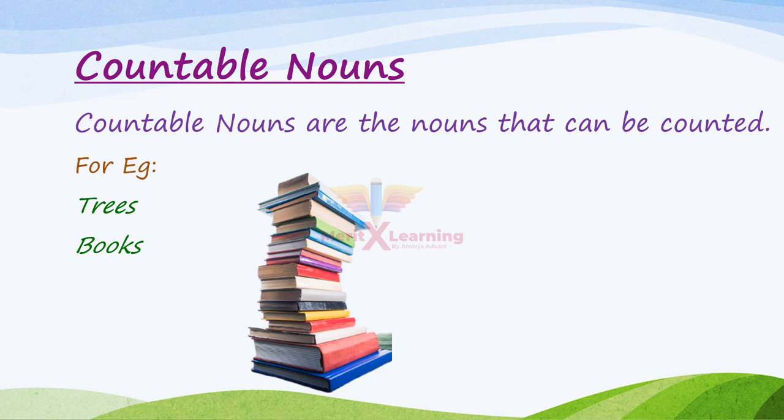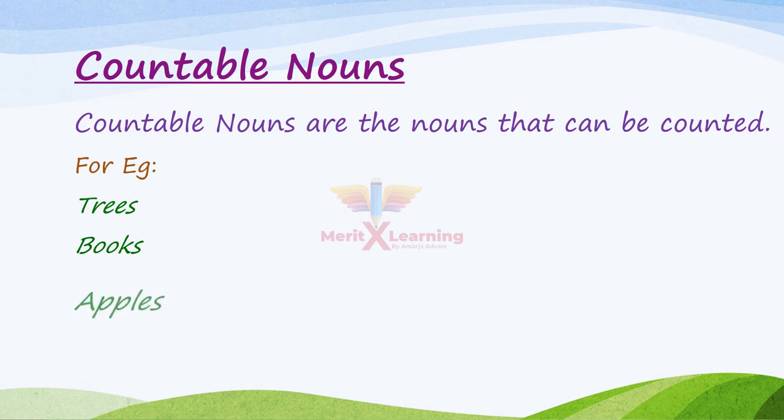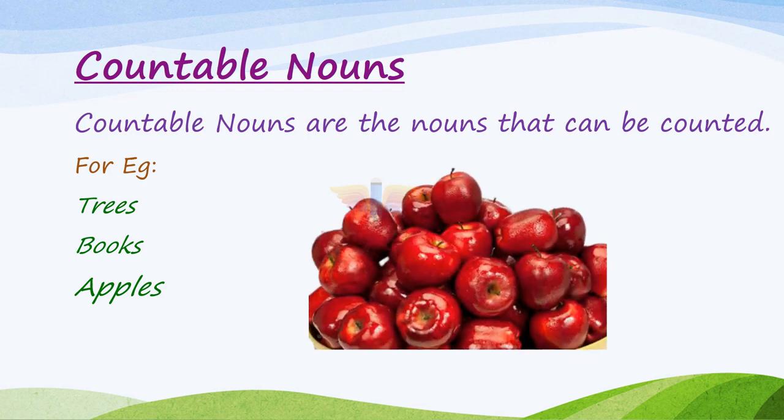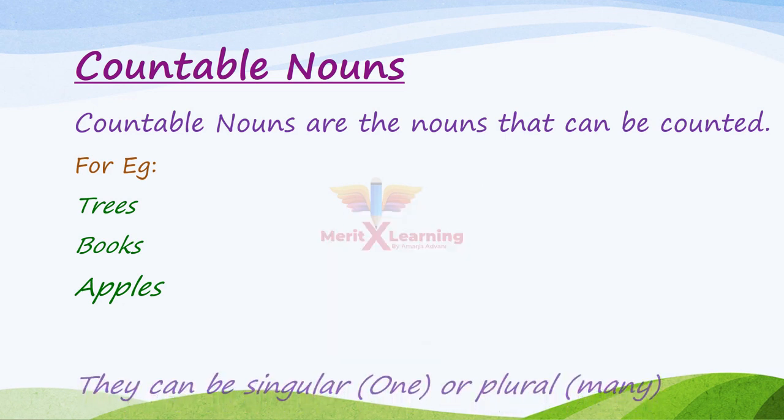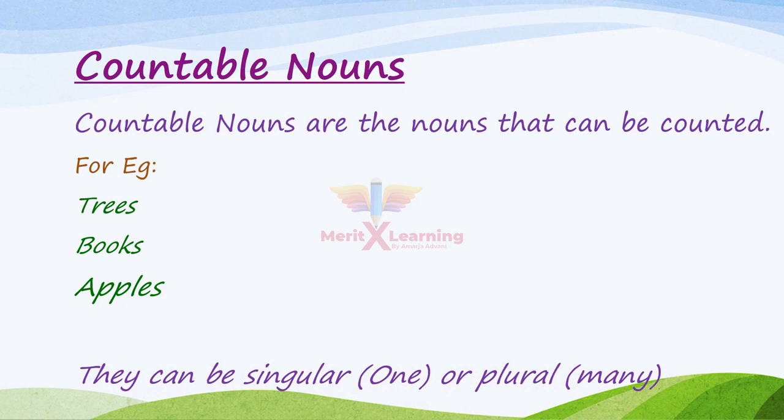Yes, we can count these books, so they are countable nouns. Apples. Can we count these apples? Yes, we can count these apples, so they are countable nouns. Countable nouns can be singular, that is one, or plural, that is many.